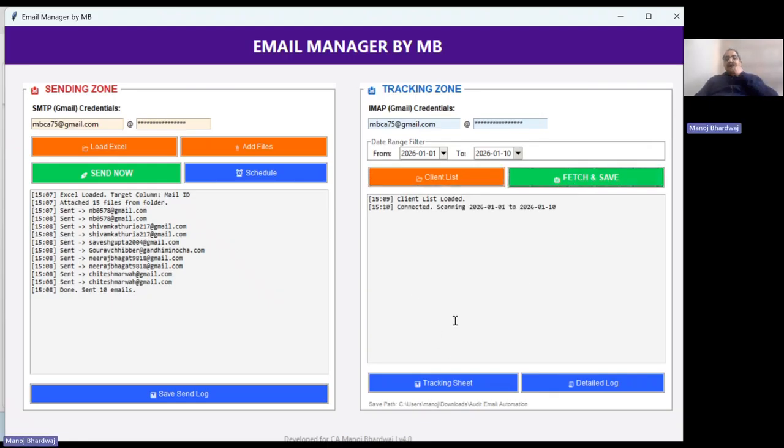On a single click, it has started scanning and it'll save the files that have been received. Now it is checking all the email IDs. Here, the thing is that I have put a single email ID in 3 companies.